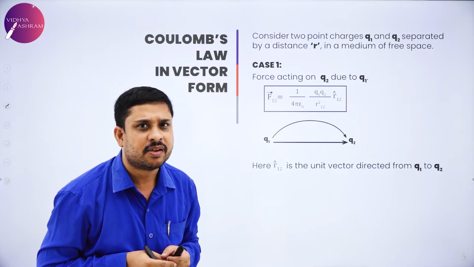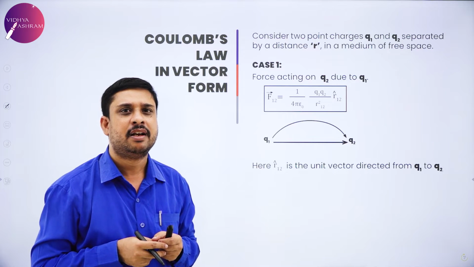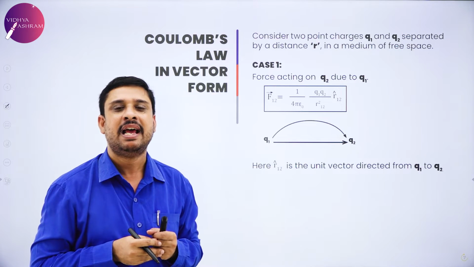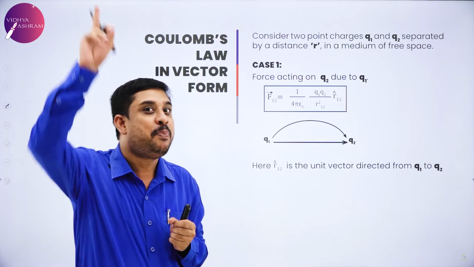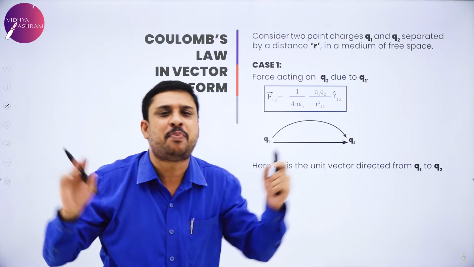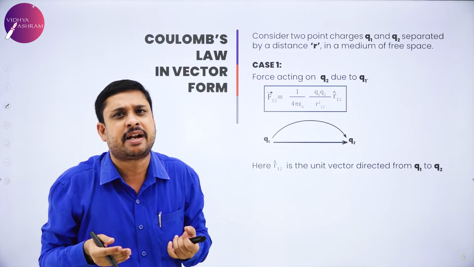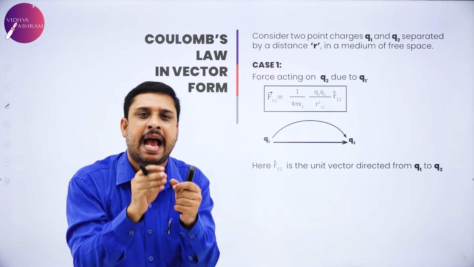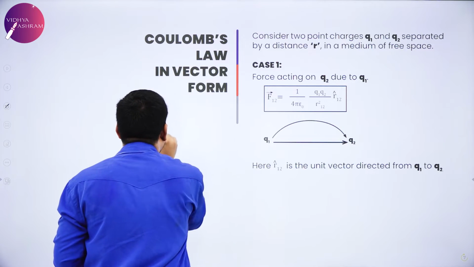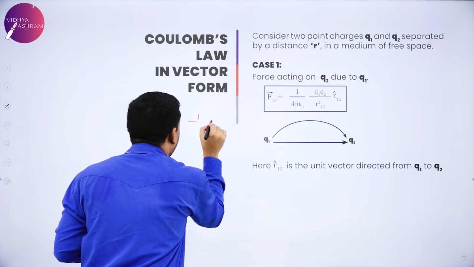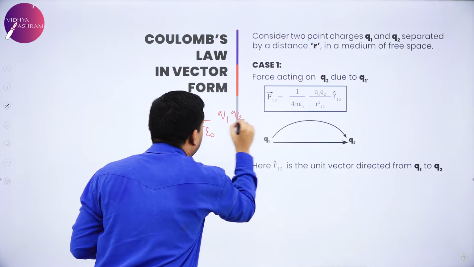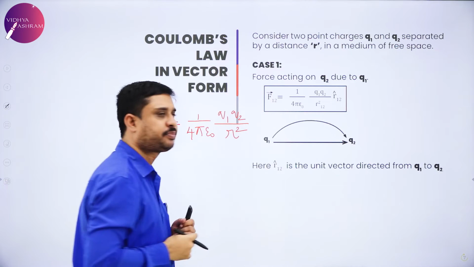Now, my dear students, again I consider there are 2 point charges, Q1 and Q2, placed in free space, separated by some distance r, and immediately there has to be an electrostatic force, which we wrote as F equals 1 by 4 pi epsilon naught Q1 Q2 by r square.